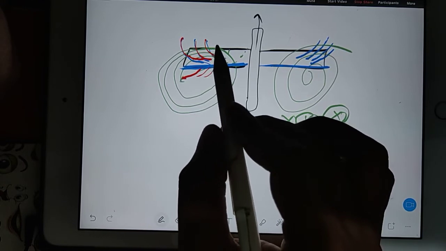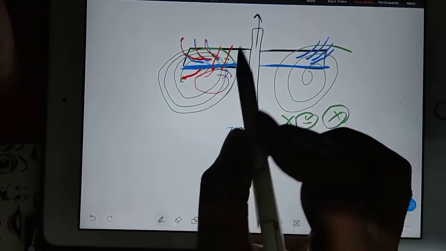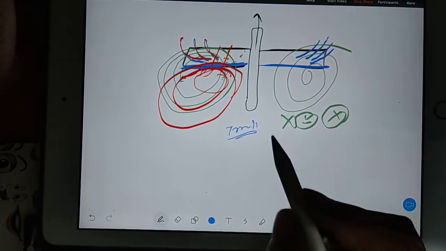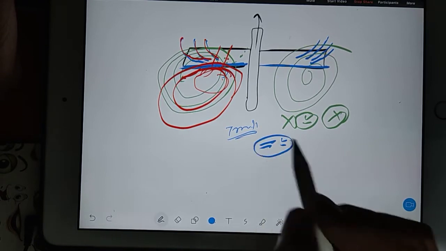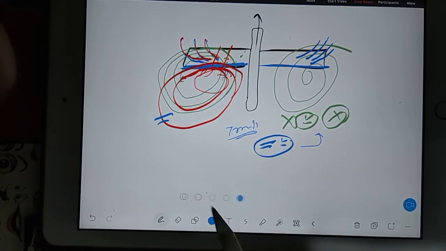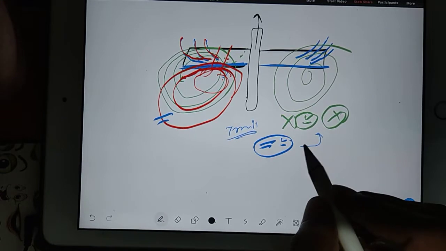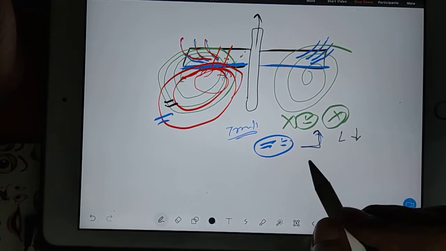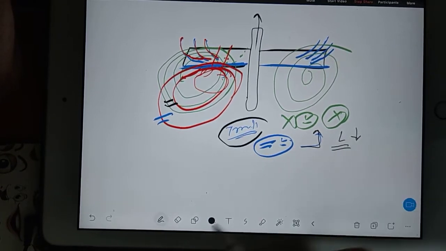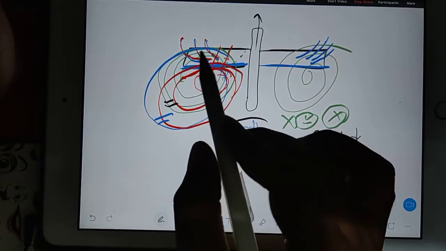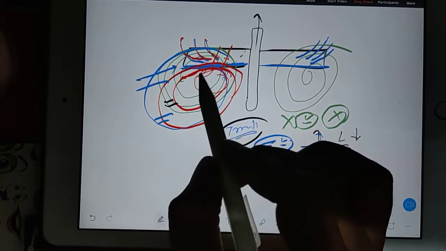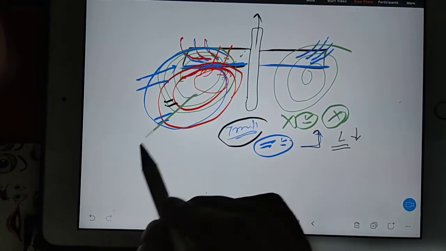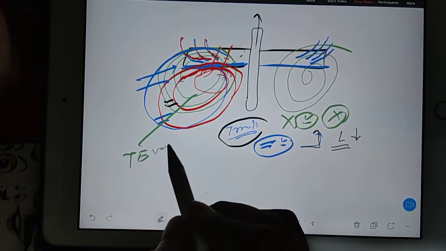So when both flows leave the wing and come into the atmosphere, they quickly combine and make this kind of vortex. Now there are some advantages and disadvantages of this vortex. First I will talk about the disadvantage. Because of this vortex, lift will decrease. And because this vortex occurs only on the trailing edge, it got a special name, trailing edge vortex.